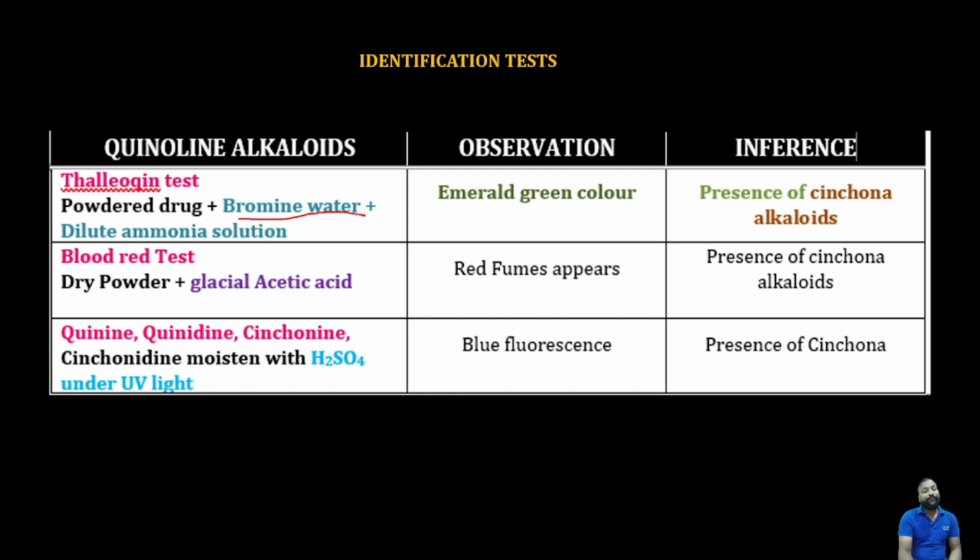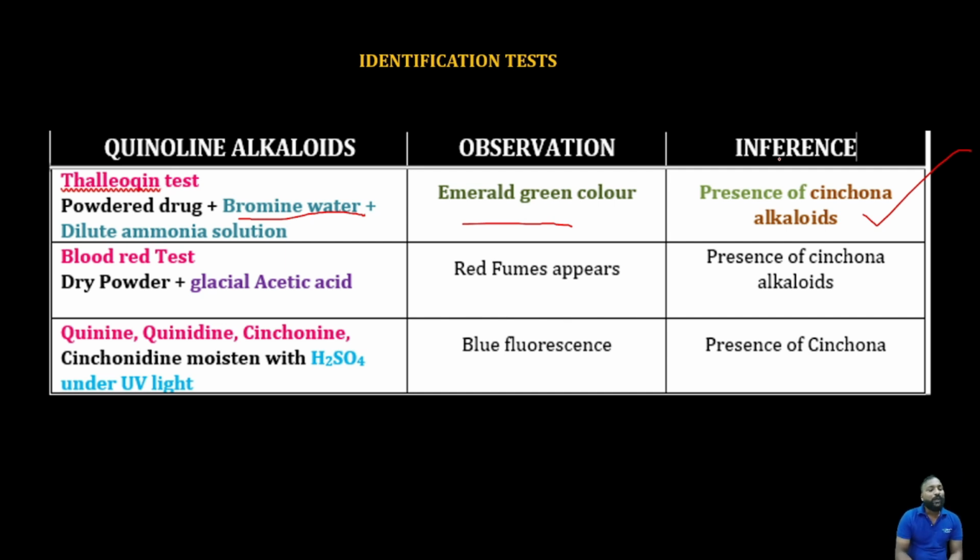If it produces an emerald green color, that is confirmation of the presence of cinchona alkaloids. If it does not produce the emerald green color, it won't contain any cinchona alkaloids; maybe it's cuprea bark or false cuprea bark. Then the blood red test: the dry powder of cinchona, when added to glacial acetic acid, liberates red fumes, which confirms the presence of cinchona alkaloids.